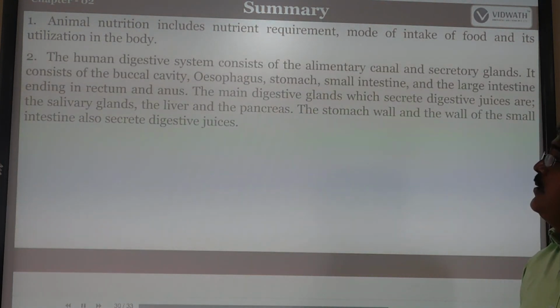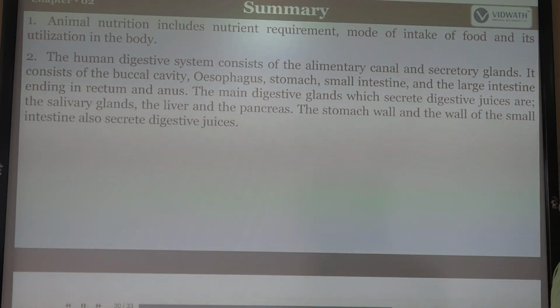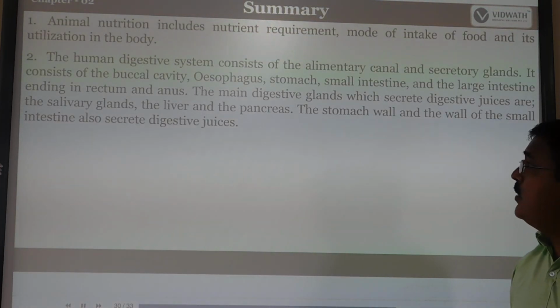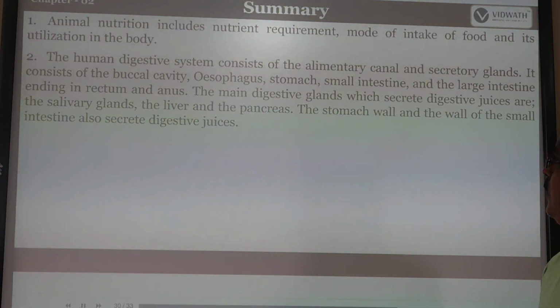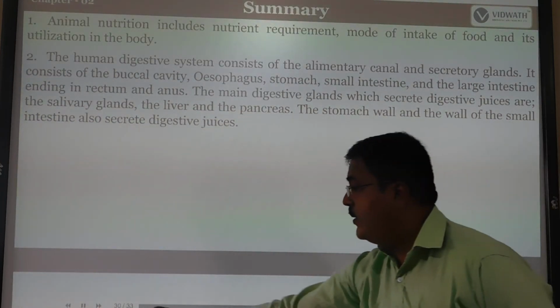The human digestive system consists of the alimentary canal, consisting of the buccal cavity, esophagus, stomach, small intestine, large intestine, rectum and anus. The main digestive glands which secrete digestive juices are the salivary glands, liver and pancreas. The stomach wall and the wall of the small intestine also secrete some digestive juices.